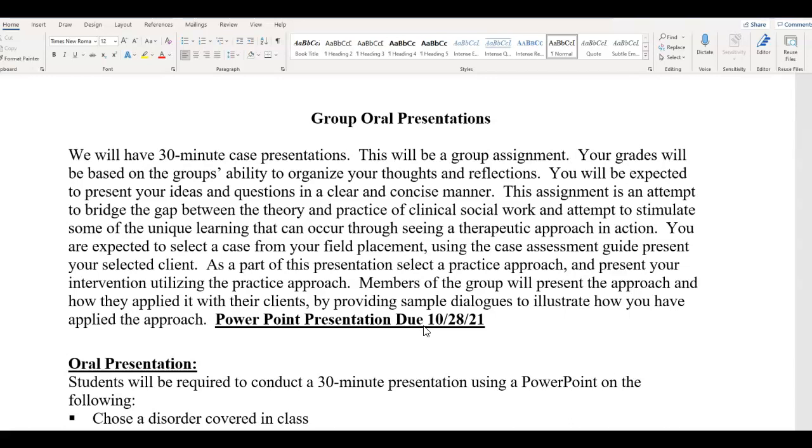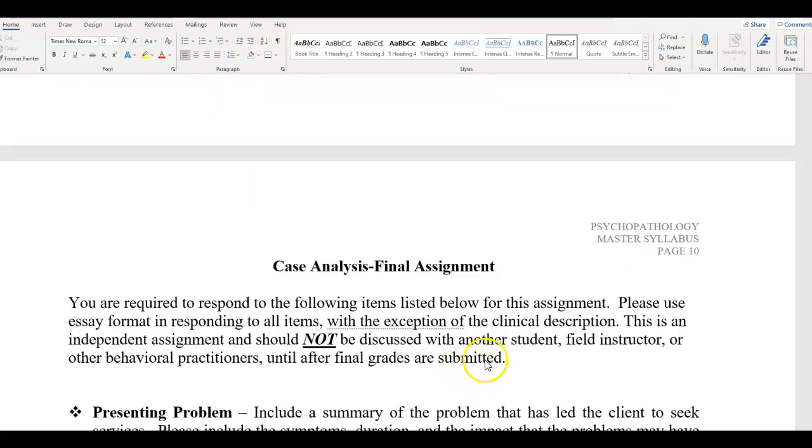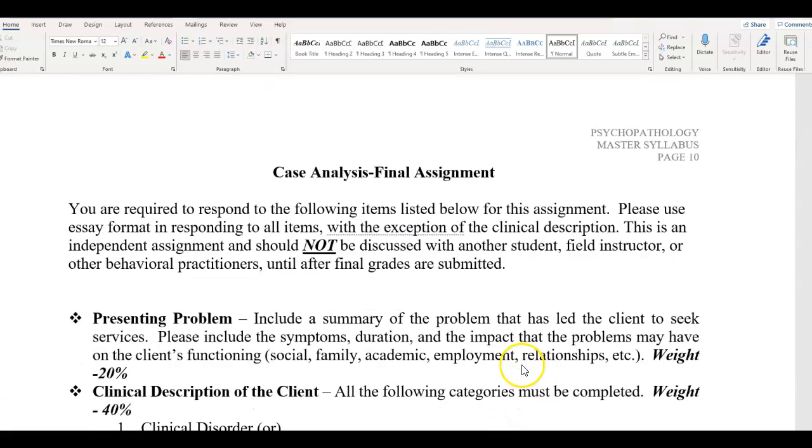If you do not hear from one of your group members, I need to know it as soon as possible. If a group member is not participating in the group assignment, I need to know that right away. Group members who do not participate will not get the grade for this assignment. So this is very important. Again, do not wait till the last minute. Reach out to your group members as soon as possible. If you do not hear back from them, let me know. Again, drop into Virtual Office if you have any questions about that assignment.